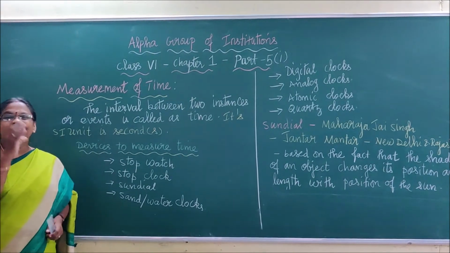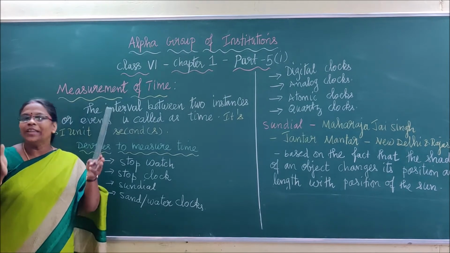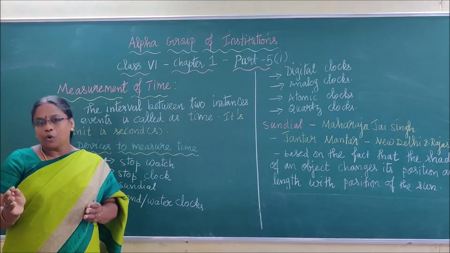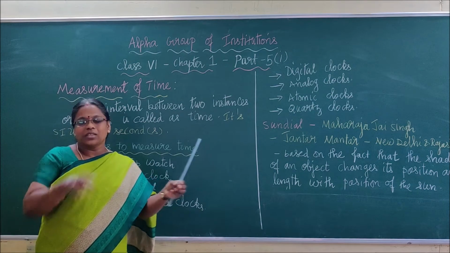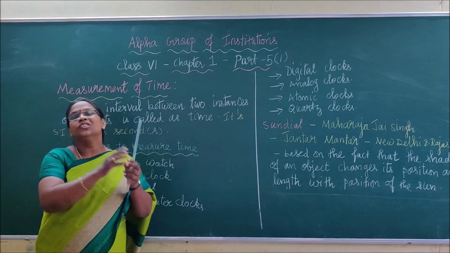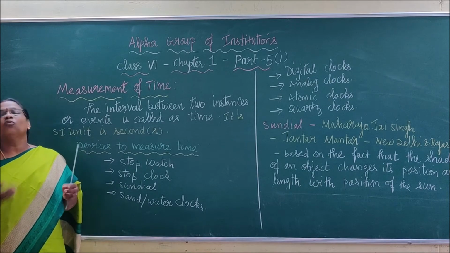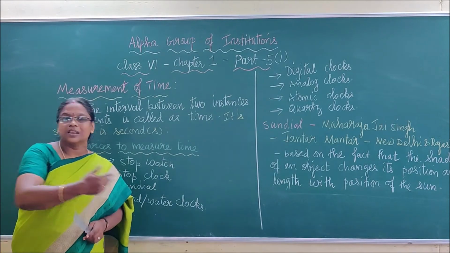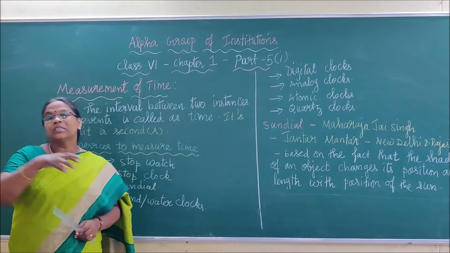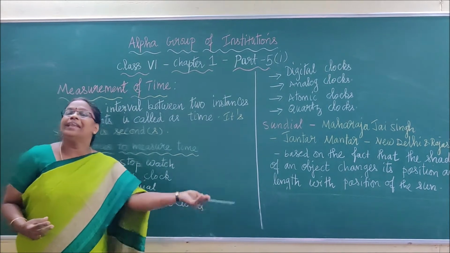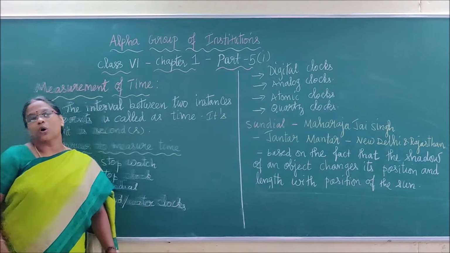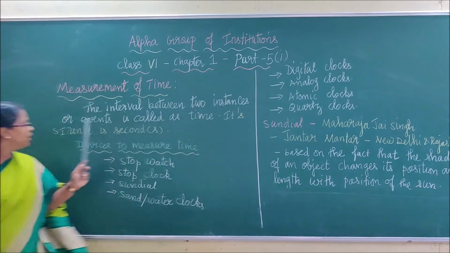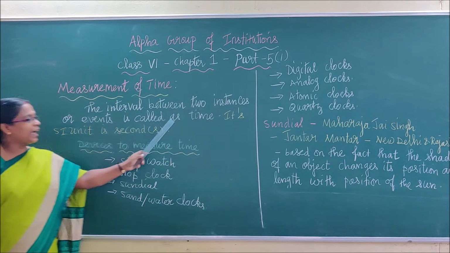First, we have to know what is time, right? If two instances are happening, or else if one instance is starting at one point and finishing at another point, the interval between these two instances. For example, if I am starting the class now, after a few minutes I will end this class. What is the interval between the starting point and the ending point? That interval is called time. See here, the interval between two instances or events is called time.